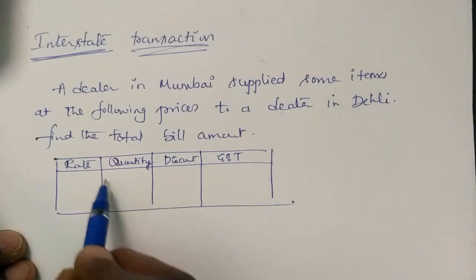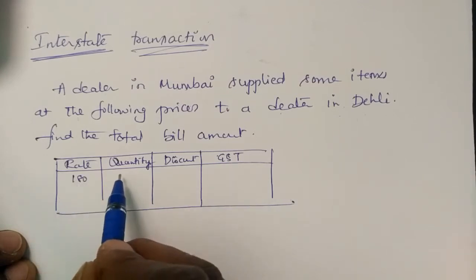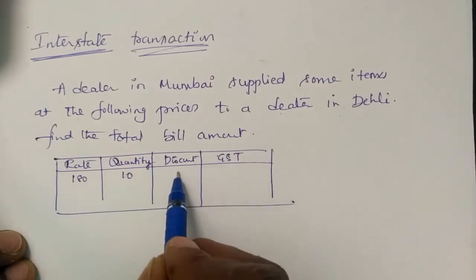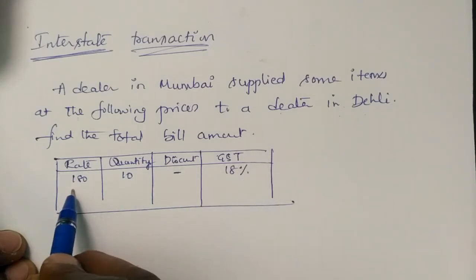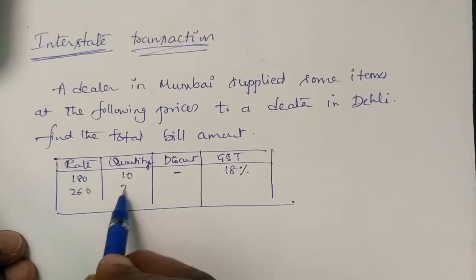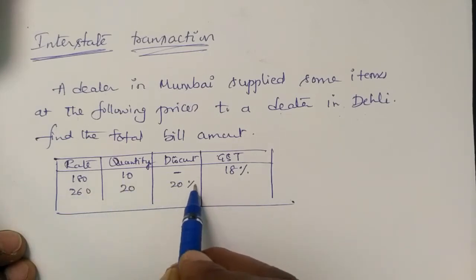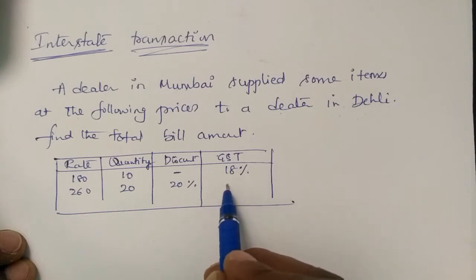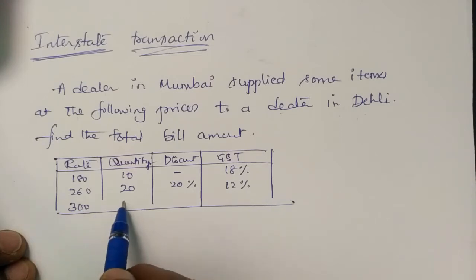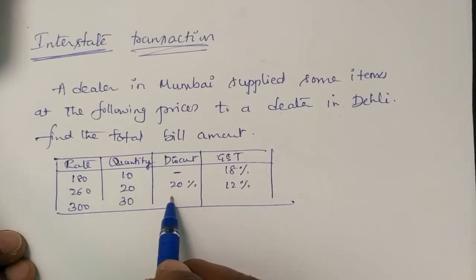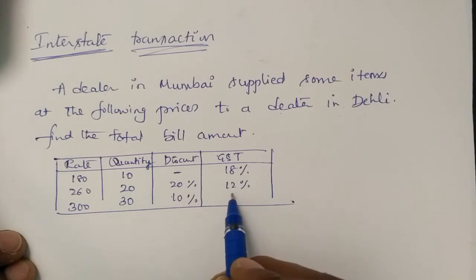The first one is 180 rupees, quantity 10, discount is not given, GST is 18%. The second one is 260, quantity 20, discount is 20% and GST is 12%. The next one is 300 rupees, number of quantities 30, discount is 10% and the GST is 5%.